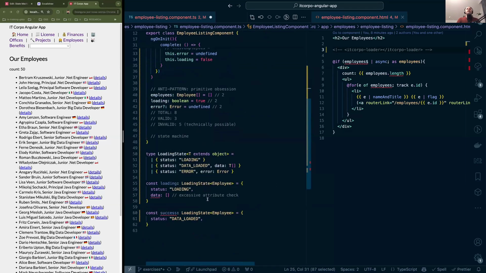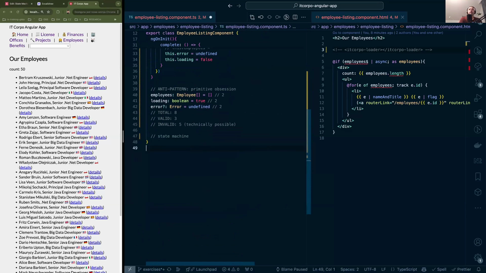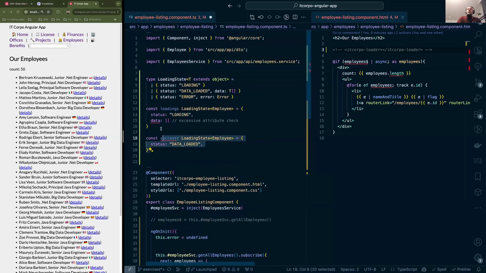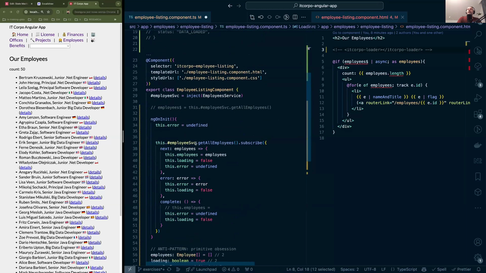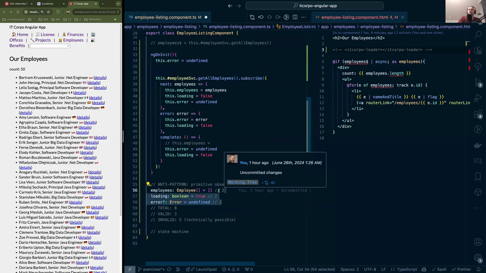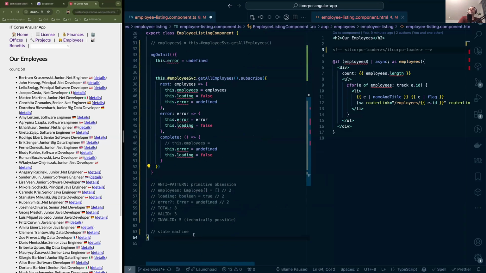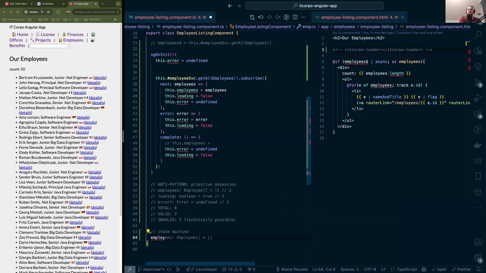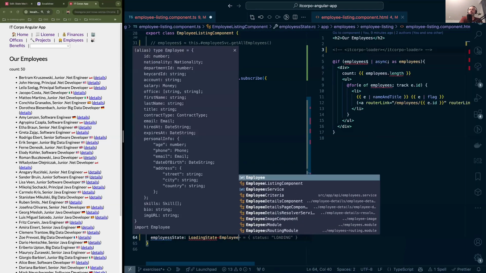So what is, dear everybody, the alternative? Let me just quickly finish this thought. I'll uplift the state over here and use the loading state, and we'll replace these three properties, which we don't need anymore, and use a state machine. So what is going to be the employees state, or whatever we want to call it? This is just going to be the loading state of employee.